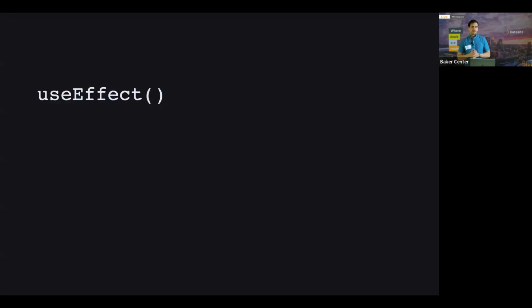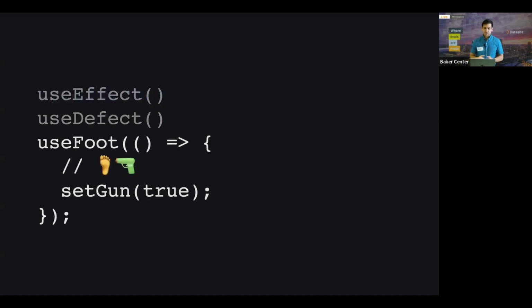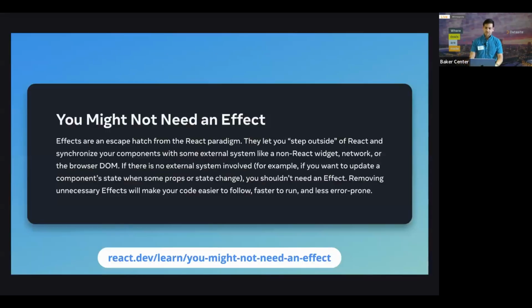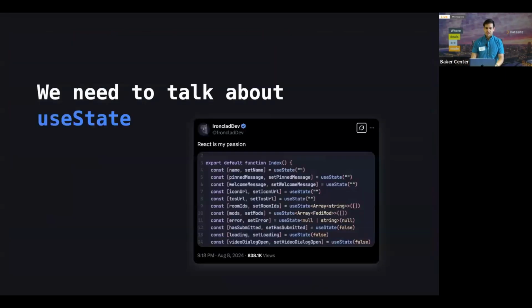What we're going to be talking about today is not exactly useEffect, but I did give a lot of talks in the past called Goodbye useEffect. When I first gave that talk, I was just trashing useEffect, saying how it gives a lot of anti-patterns, and people got angry at me. They were like, how dare you curse our blessed hook from the React team. But then the React team actually posted "You Might Not Need an Effect," an entire page in their documentation, which really should be required reading. So I really encourage you to read that and pretty much all of the React documentation.